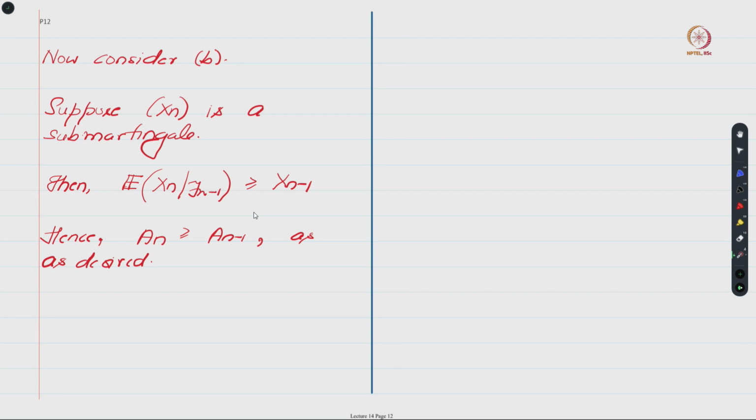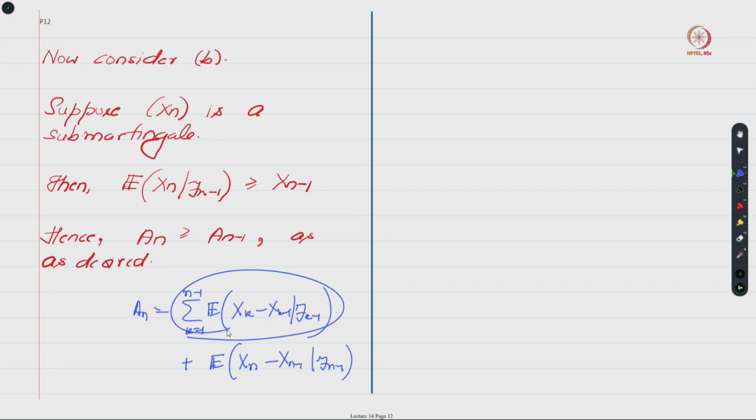And if you recall the definition of An, it is the sum of k equals 1 till n minus 1 of the conditional expectation of xk minus 1 given Fk minus 1, plus the conditional expectation of xn minus 1 given Fn minus 1.